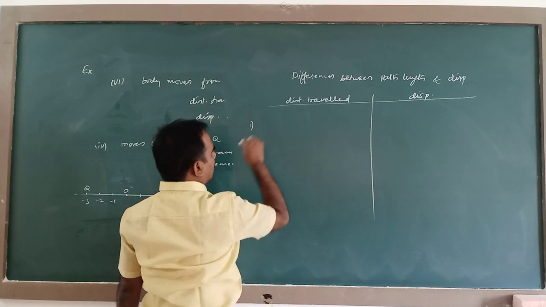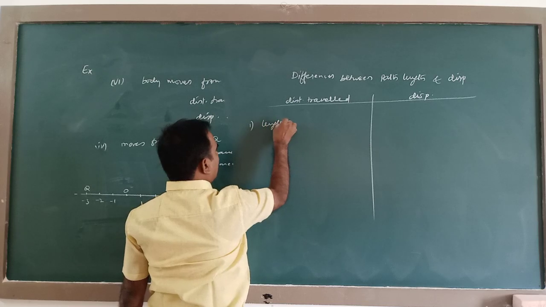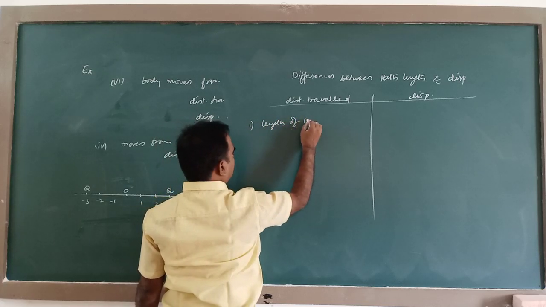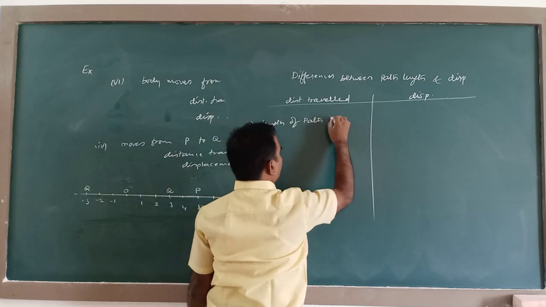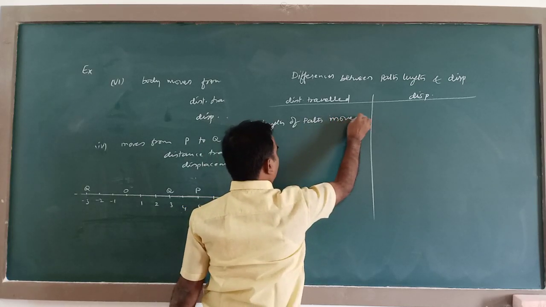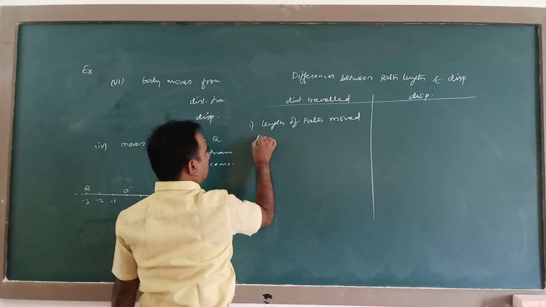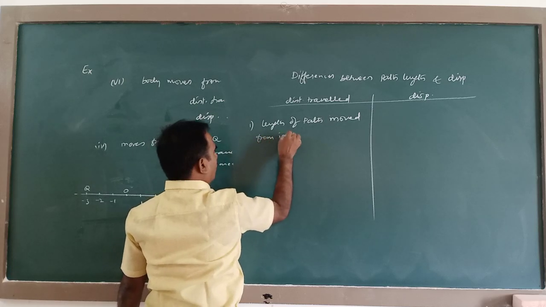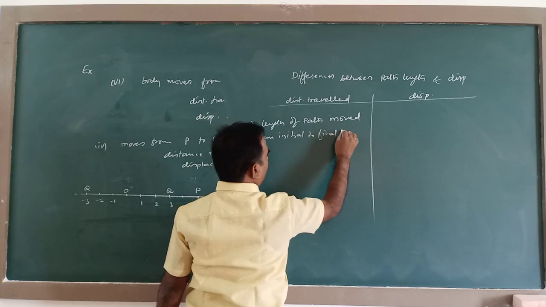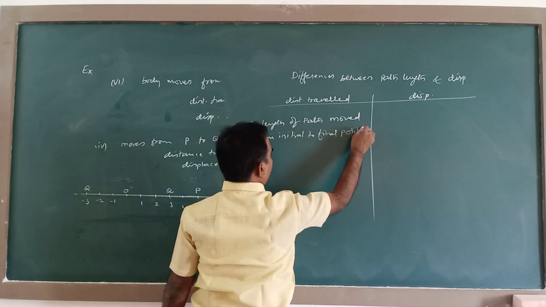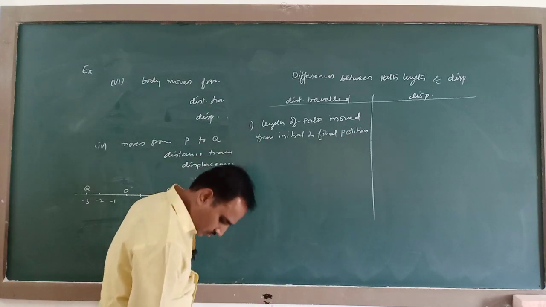First one, path length is the length of path moved from initial to final position.